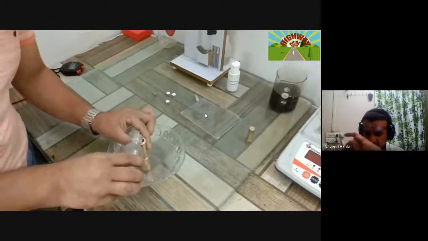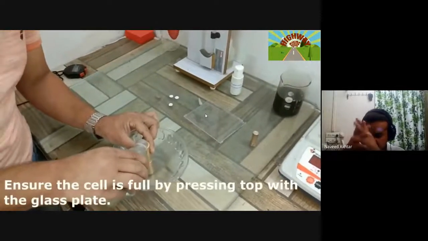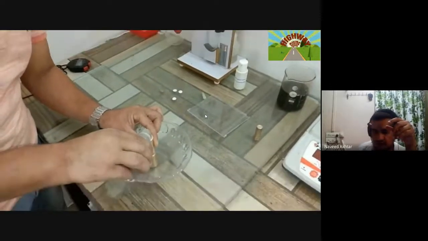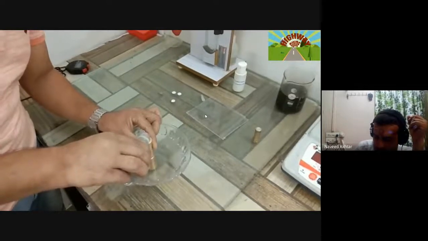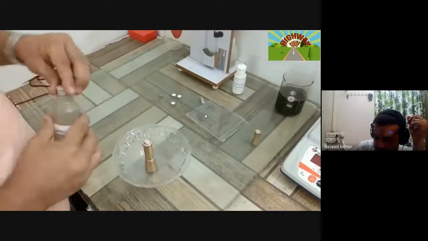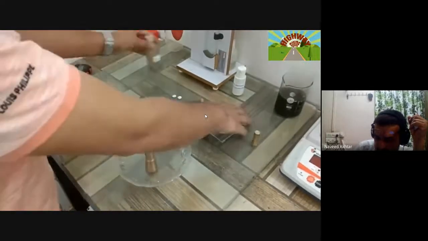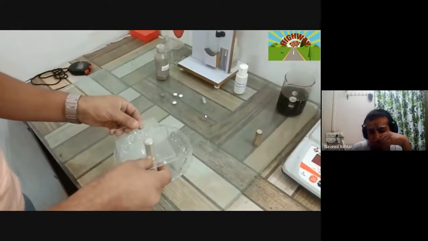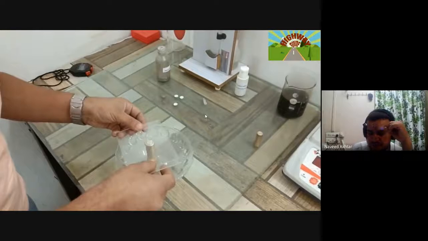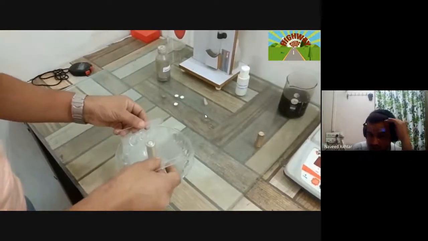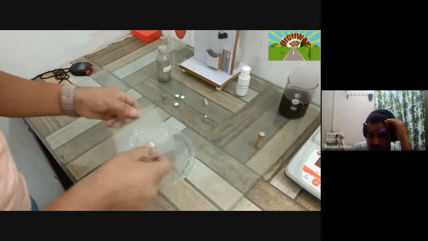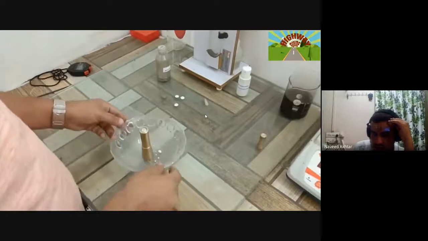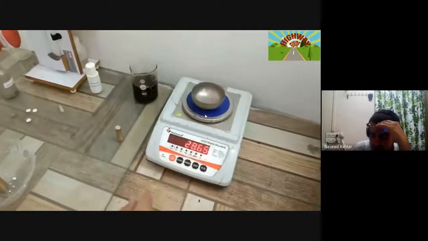Remove the mercury from the cell and then measure the mercury, that is nothing but weight W1 or mass M1, whatever you can say. So you can press it and then measure the mercury. In another bowl, the mercury is transferred to another container, and we will take the weight.